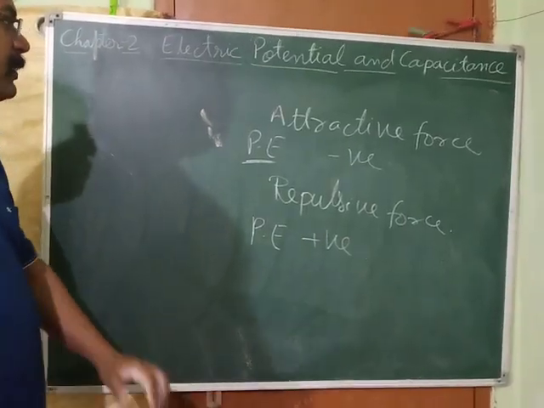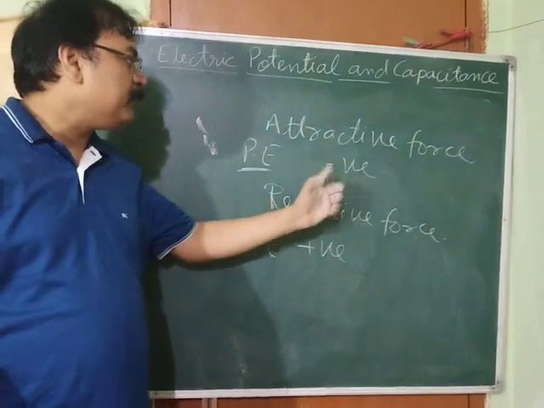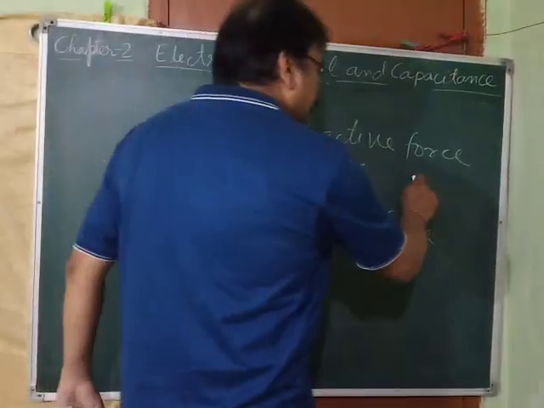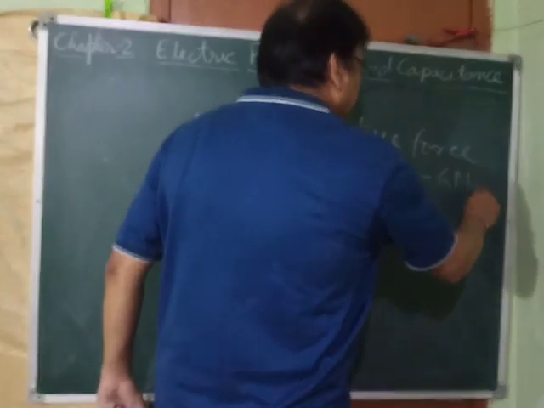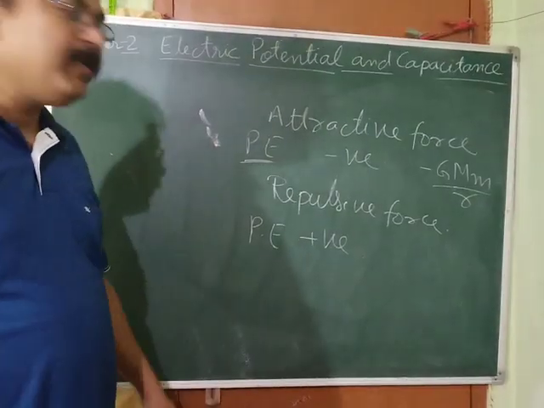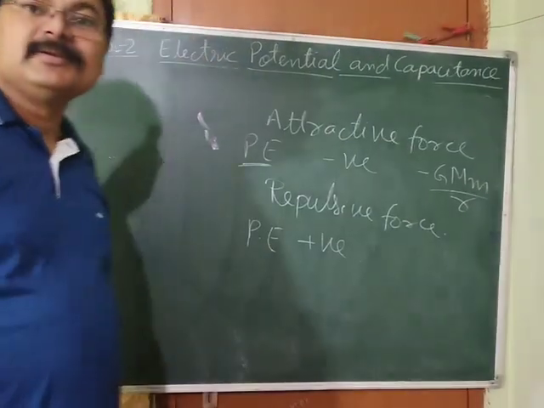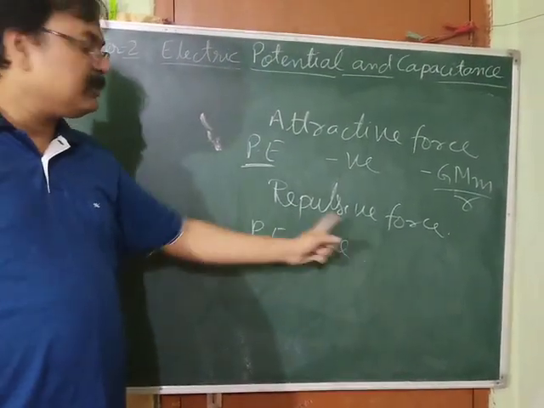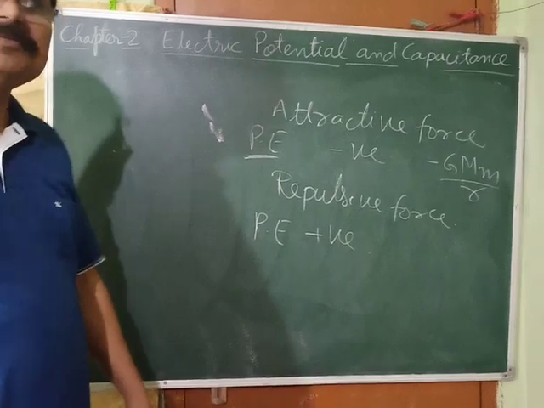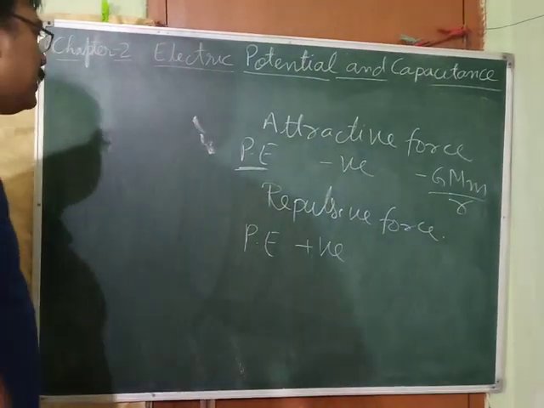You might remember that in case of gravitation, what did we find? The potential energy was how much? Minus GMm by R. That's what we got. Why? Because gravitational force is the attractive force. That's why we got minus. We never got positive, because gravitational force cannot be repulsive. But here, what will you get?